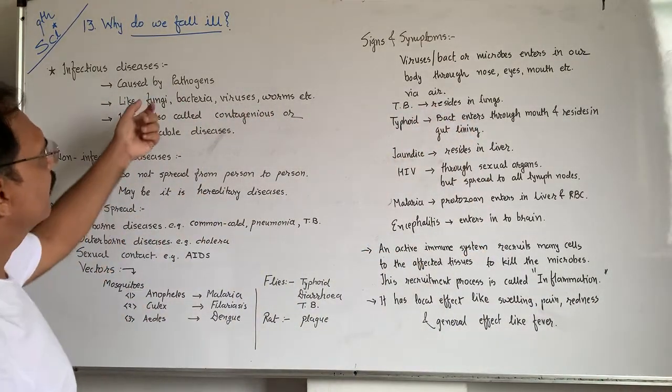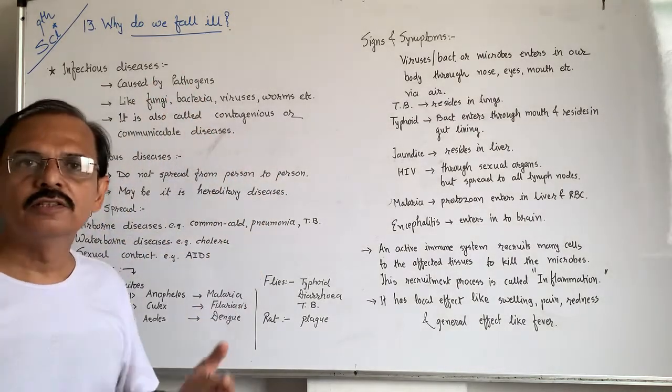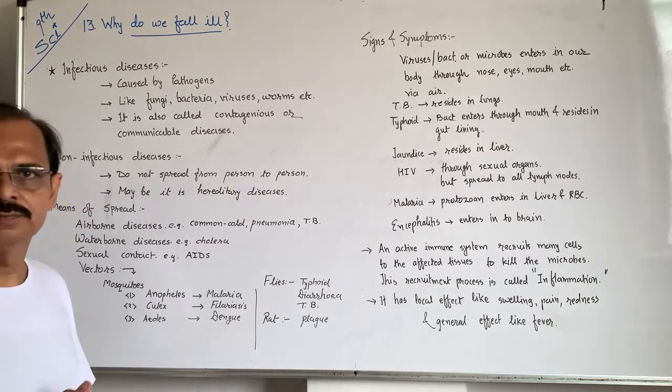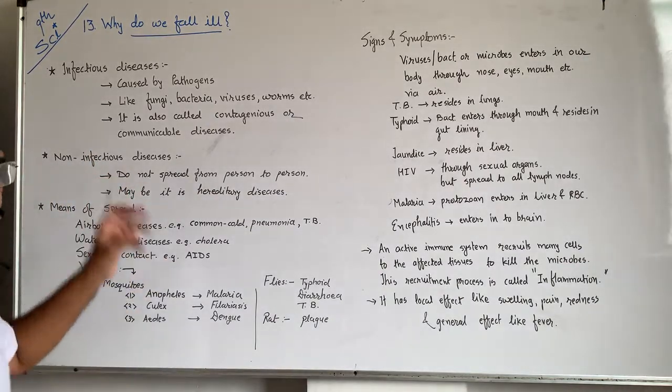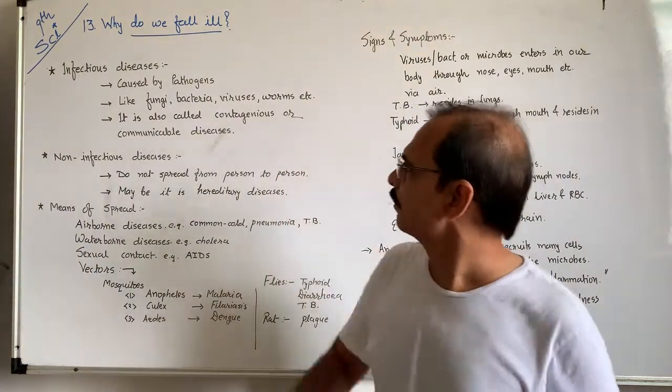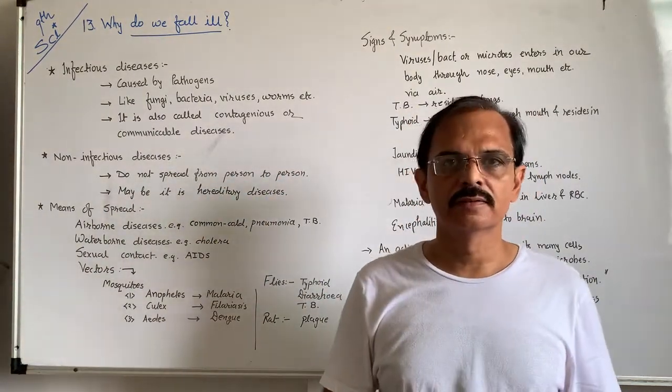Pathogens like fungi, bacteria, viruses, worms, etc. are called pathogens, which cause disease. It is also known as contagious disease, which we have discussed. It is also called communicable diseases.